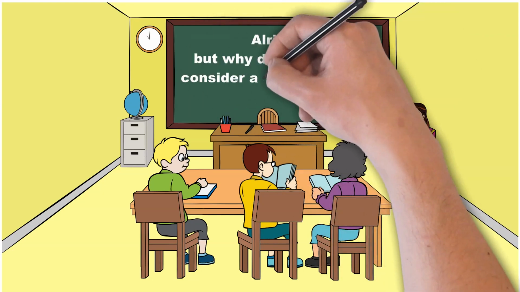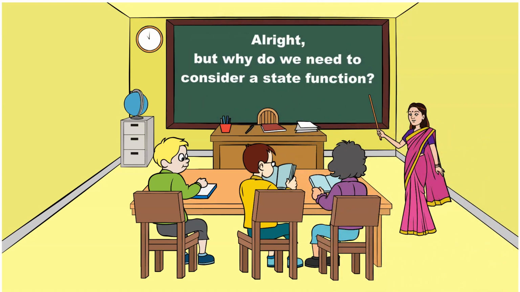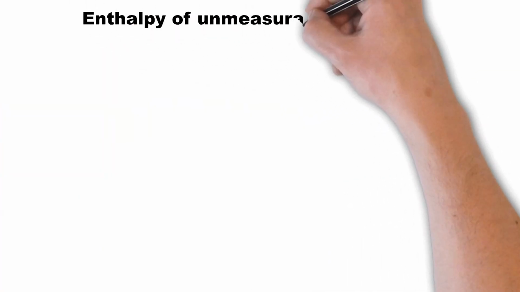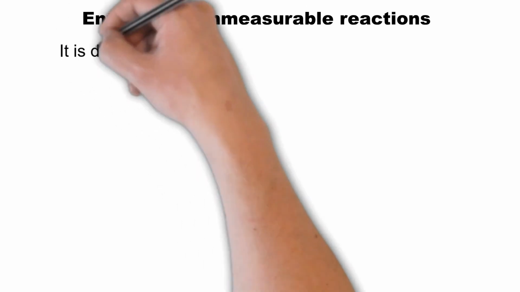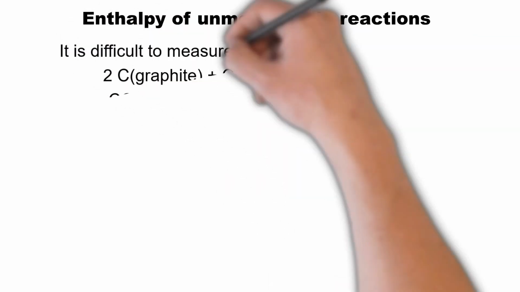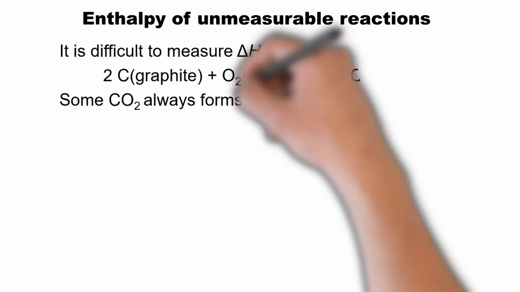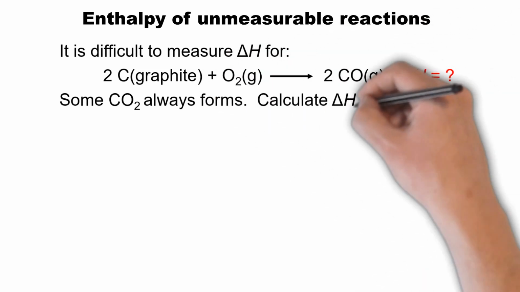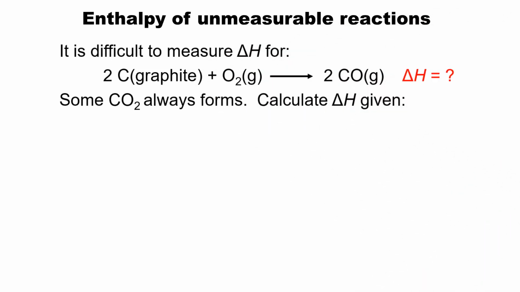Alright, but why do we need to consider a state function? To understand this, let's consider a state function called enthalpy. The enthalpies of some reactions are difficult to measure. For example, the enthalpy of a reaction between graphite and oxygen to produce carbon monoxide in the gas phase is difficult to measure. This is because, in this reaction, some carbon dioxide is always produced.